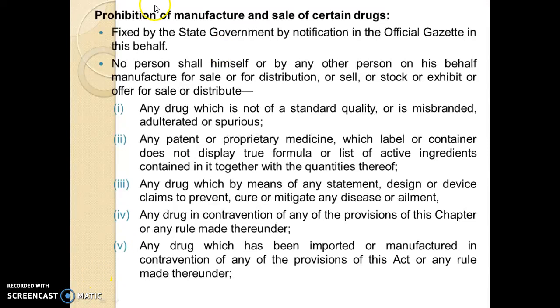So there are certain types of drugs and cosmetics that are prohibited towards the manufacture and sale. First we will see about the drugs. These prohibitions are going to be fixed by the state government by notification in the official gazette in this behalf, and no person shall himself or by any other person on his behalf manufacture for sale or for distribution, or sell or stock or exhibit or offer for sale or distribute any drug which is not of standard quality or misbranded, adulterated or spurious.